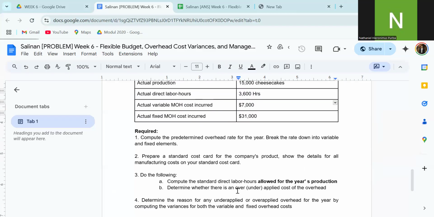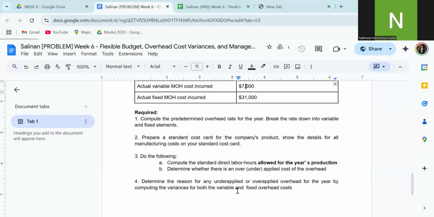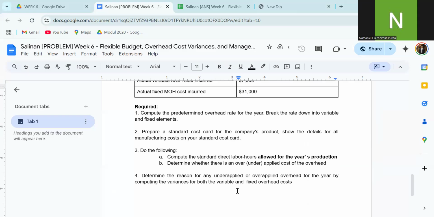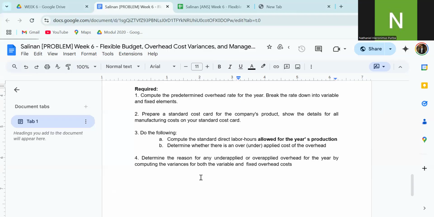Required: compute the predetermined overhead rate for the fixed and variable element. Prepare a standard cost card for the company product, showing the details for all manufacturing costs. Third, compute the standard direct labor hours allowed for the production and determine whether there is over or under applied overhead. Fourth, determine the reason for any under applied or over applied overhead for the year by computing the variance for both the variable and fixed overhead costs.